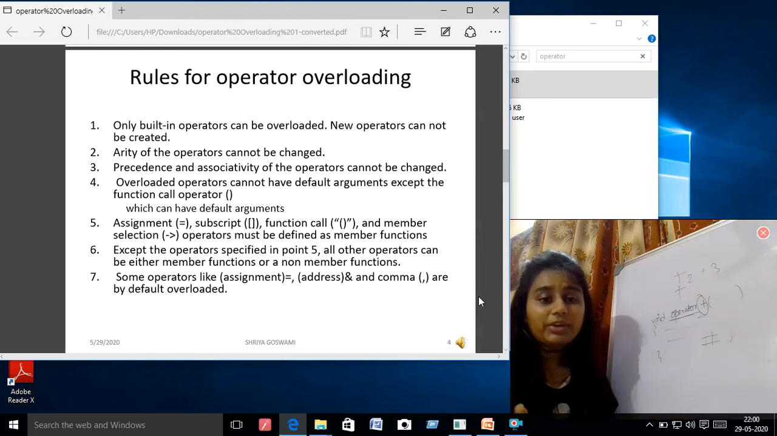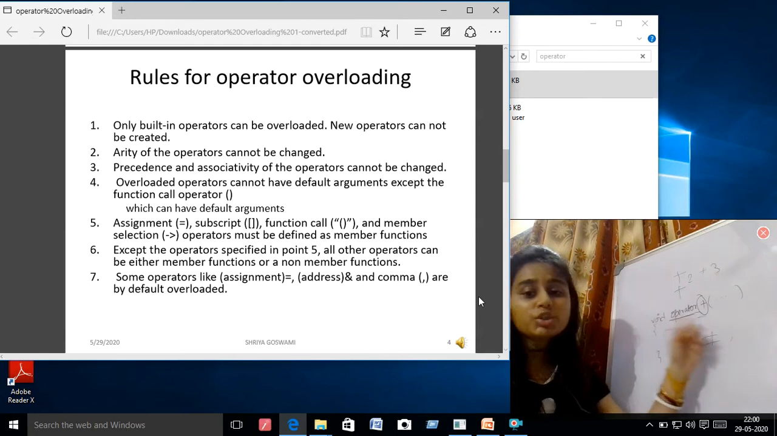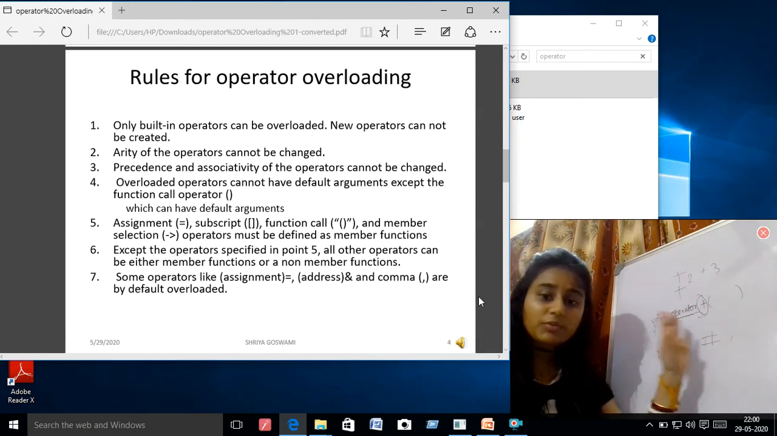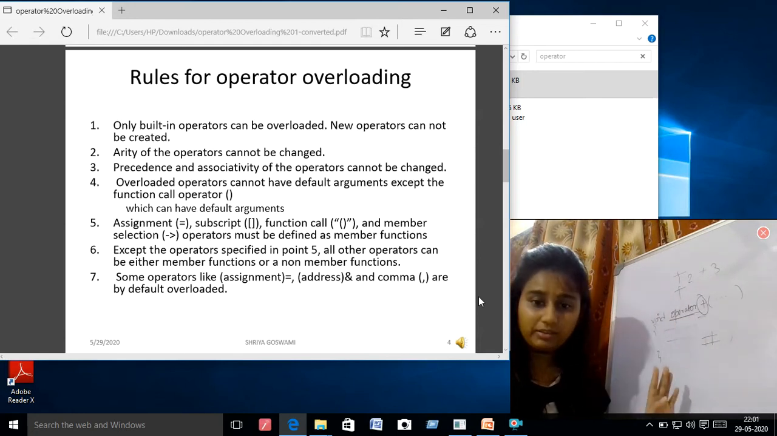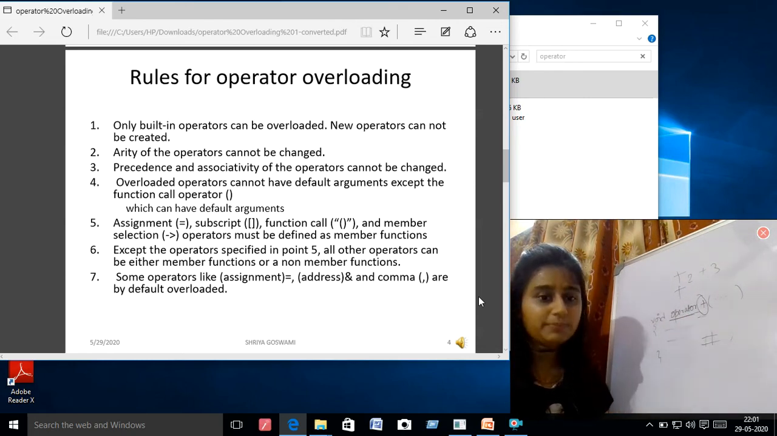Arity of the operators cannot be changed. Plus is a binary operator. It should remain binary. It will not become unary or ternary like this. If it is a binary operator, it will remain a binary operator.